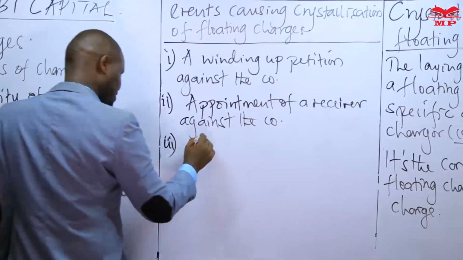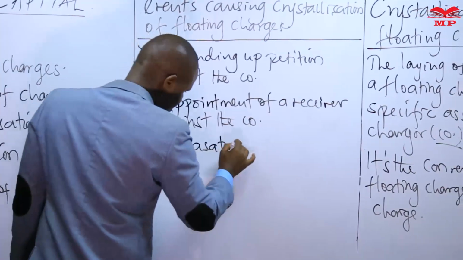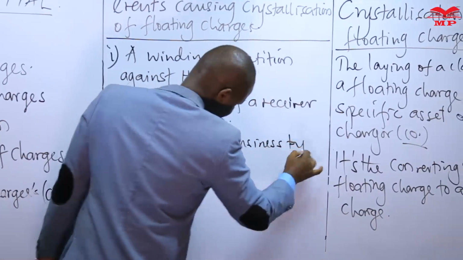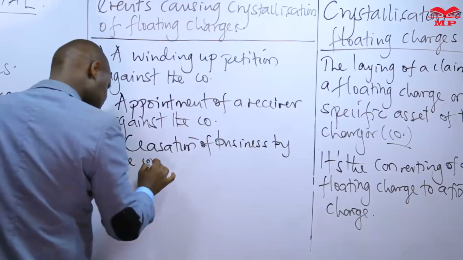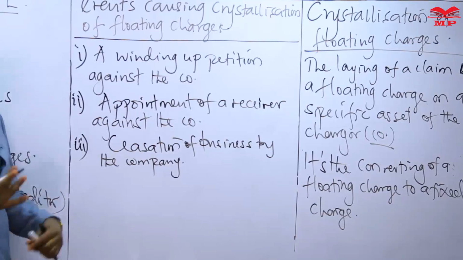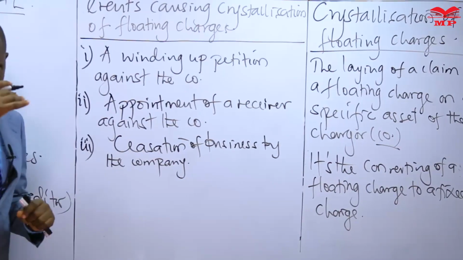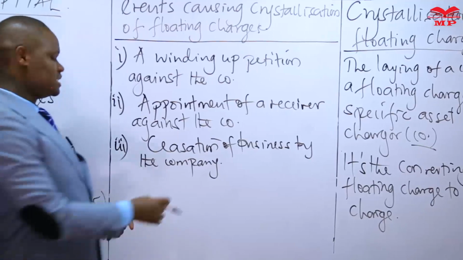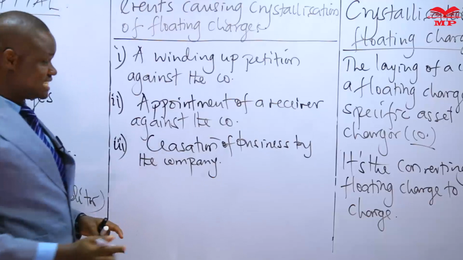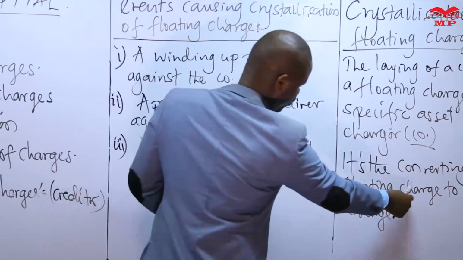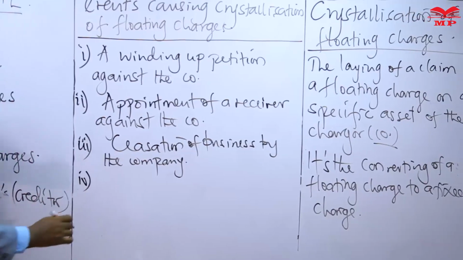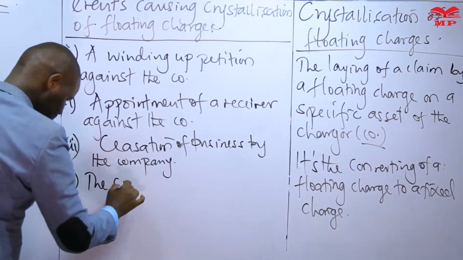The other event would be cessation of business by the company. If this company ceases to do business, if this company goes into dormancy, then such going into dormancy will be an event that is eventually going to cause the crystallization of floating charges, where floating charges are going to convert to become fixed charges.